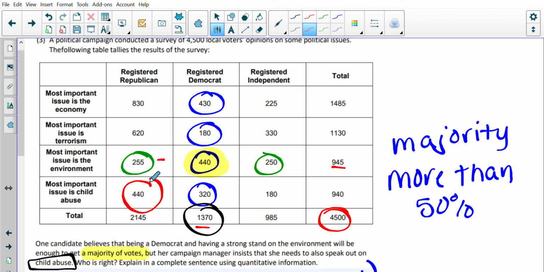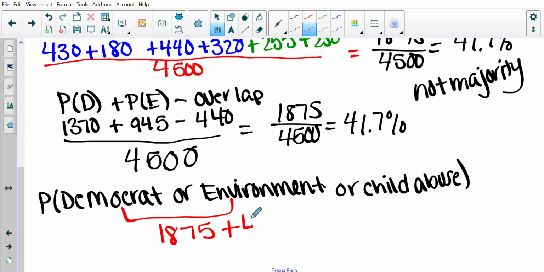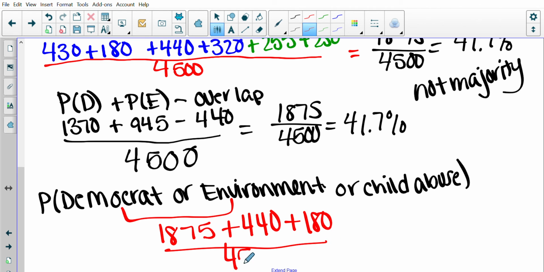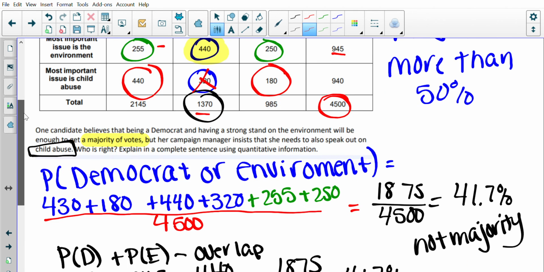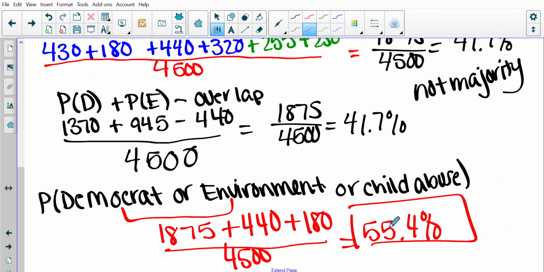So I'm adding 440 and 180. I don't need to add this 320 because it was already counted in my registered Democrat, okay? And that's right here. So I'm going to add 440 plus 180 over 4,500, and I get 55.4%. So yes, who was right? Her campaign manager was right because 55.4% is a majority of votes.